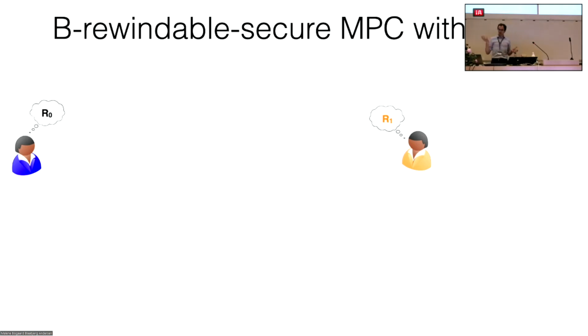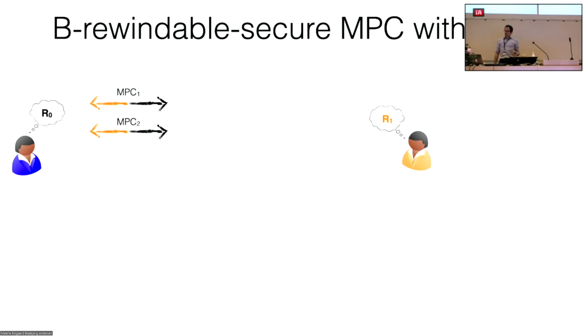So what we want is to construct a compiler that takes any MPC protocol and turns it into a rewindable secure MPC protocol. The overall idea is that the third round, which would leak something if we give multiple third rounds to the adversary, we want to encrypt, in such a way that nothing is disclosed, or at least the adversary cannot do anything meaningful with these multiple third rounds because they are encrypted. The problem is that if we just encrypt the third rounds, the protocol cannot continue, because without third rounds I cannot compute the fourth round.